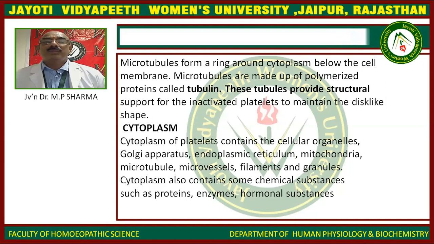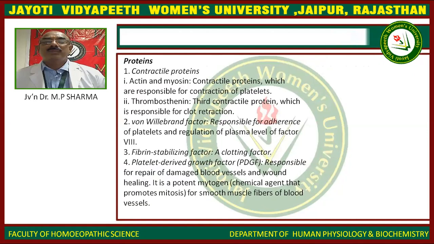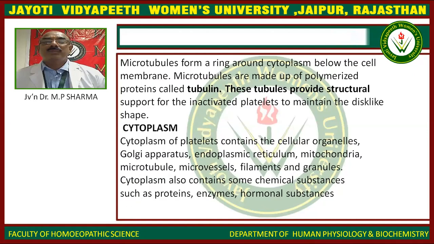Cytoplasm of the platelets contains cellular organelles: Golgi apparatus, endoplasmic reticulum, mitochondria, microtubules, microvesicles, filaments, and granules. Cytoplasm also contains some chemical substances such as proteins, enzymes, and hormonal substances.